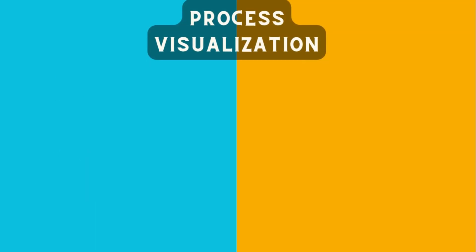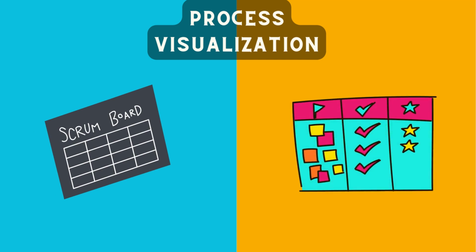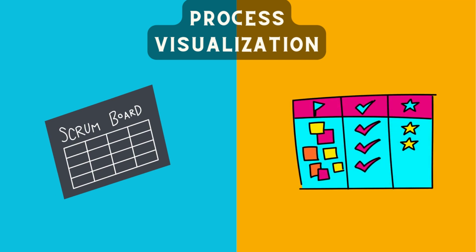Lastly, let's discuss how the process is visualized. Scrum uses a Scrum board, often with tasks moving from to do to in progress to done. However, Kanban uses a Kanban board where tasks flow through different stages, providing a real-time view of work.